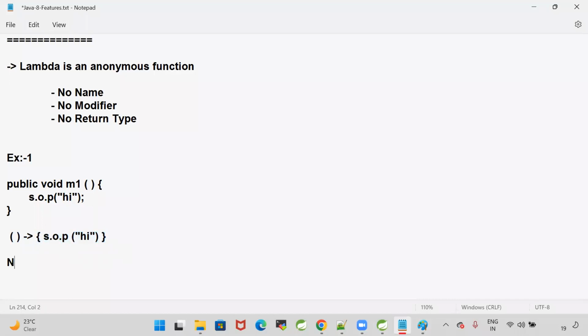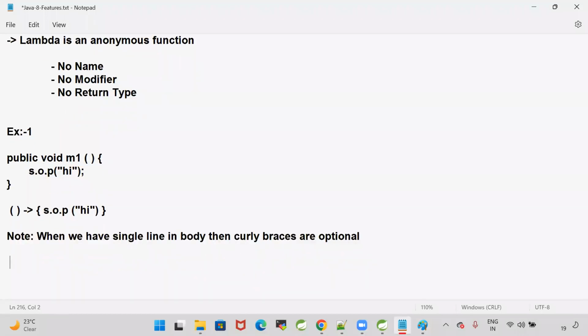When we have a single line in the lambda body, curly braces are optional. So I can write this lambda like this. Simple, no curly braces: System.out.println hi. Whatever logic is executed by the m1 method, the same logic is executed by my lambda.